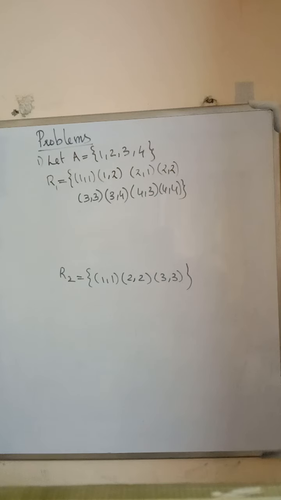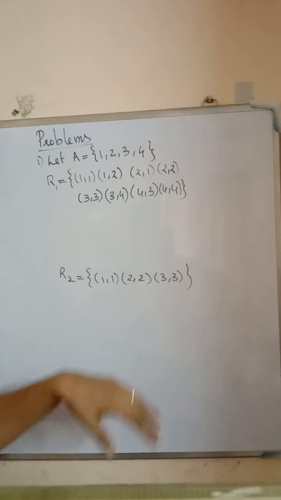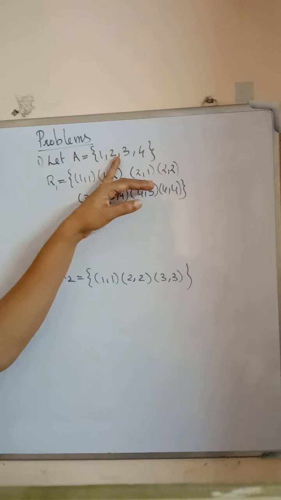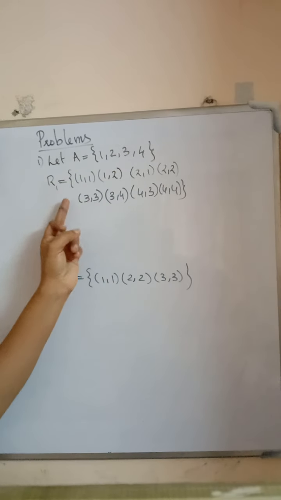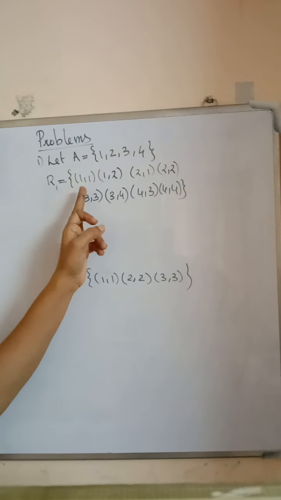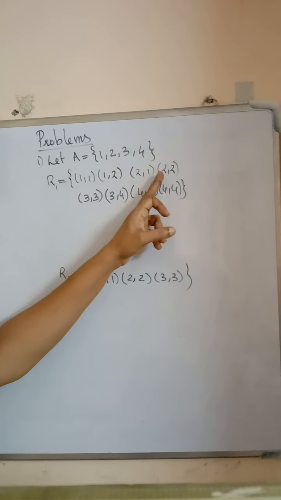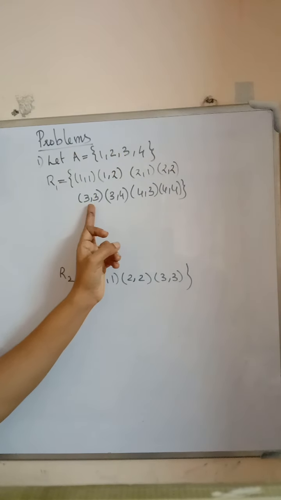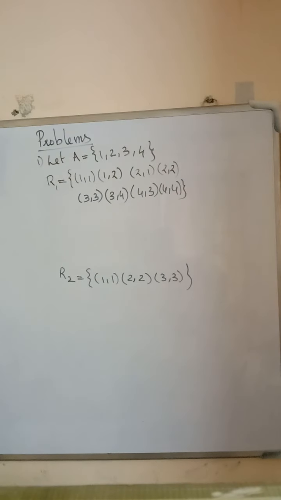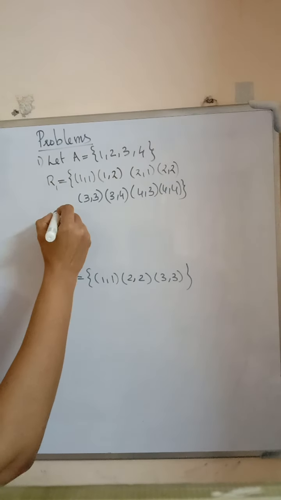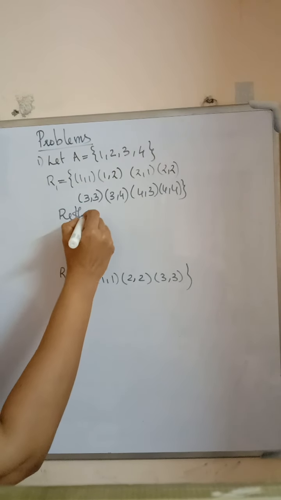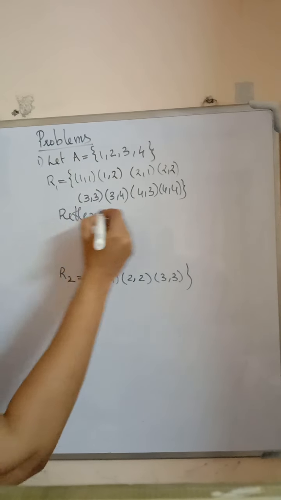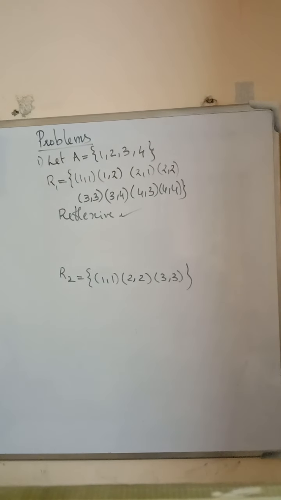By the definition of a reflexive relation, a relation is said to be reflexive if every element in A is related to itself. Here A is equal to {1, 2, 3, 4} and in this relation R1, 1 is related to 1, 2 related to 2, 3 related to 3 and 4 related to 4. Therefore, the relation R1 is reflexive.